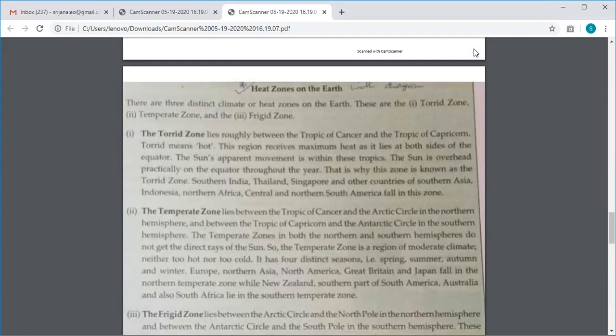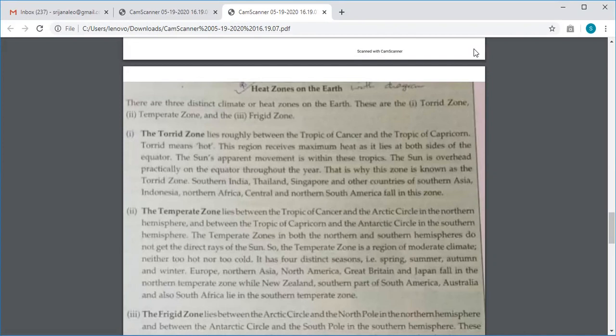So the heat zones of the earth. The processes we did, the radiation, the insolation, the convection, the conduction, are heating the atmosphere, but all the surfaces of the earth do not get an equal amount of solar radiation, because of which some areas receive very high temperature, some areas experience very low temperature, and some areas experience moderate temperature. That is the reason these heat zones have been identified, and these heat zones are also known as temperature zones or climatic zones.